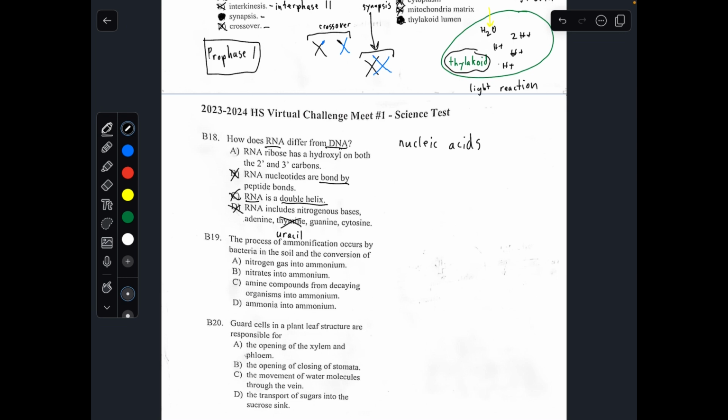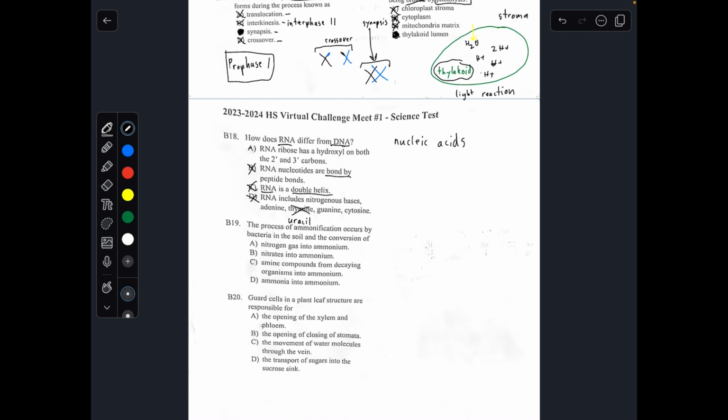A. RNA ribose has a hydroxyl on both the 2' and 3' carbons. The main difference between RNA and DNA is actually in the name. DNA stands for deoxyribonucleic acid. That means the sugar only has a hydrogen here. There is no oxygen. That's why it's called deoxy. Deoxy means no oxygen. This is the DNA sugar.